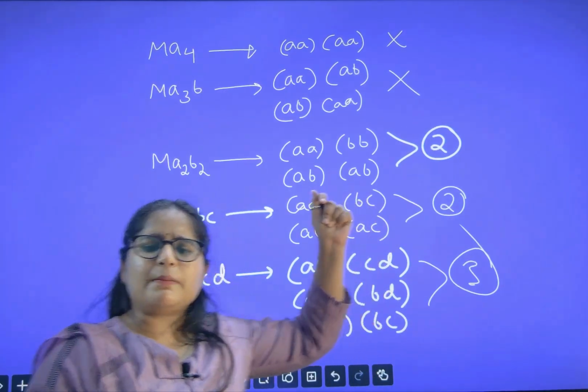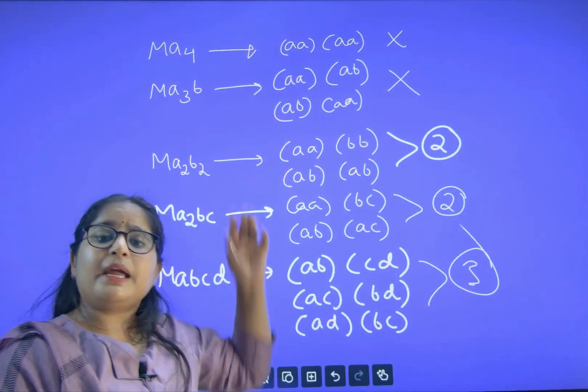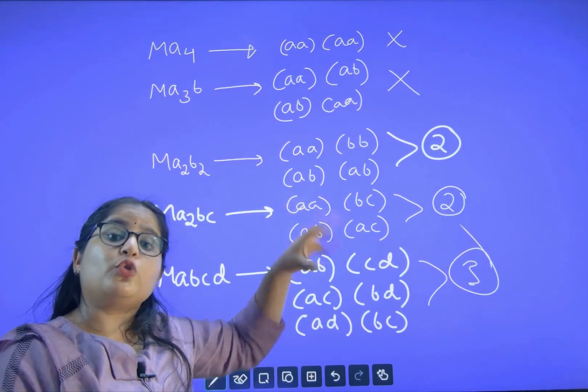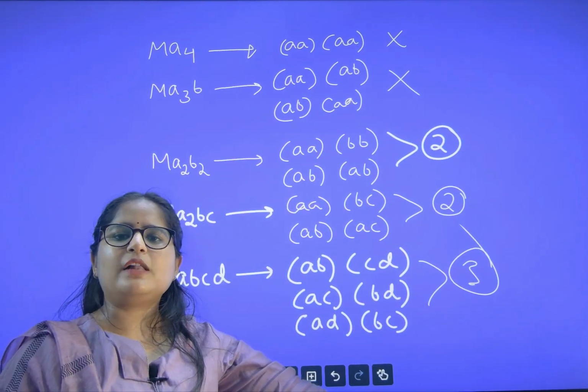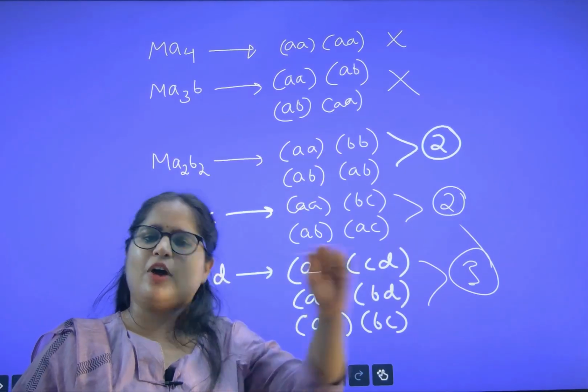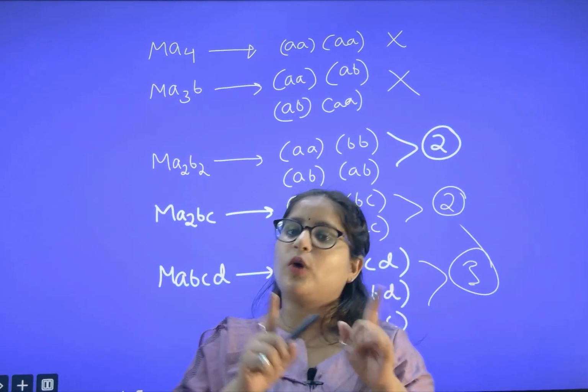So what will you remember? How will you remember? MA4 nil, MA3B nil, MA2B2 2, MA2BC 2, MABCD 3. So here we can solve the GI question within a fraction of seconds. Now let us see geometrical isomerism for coordination number 4.